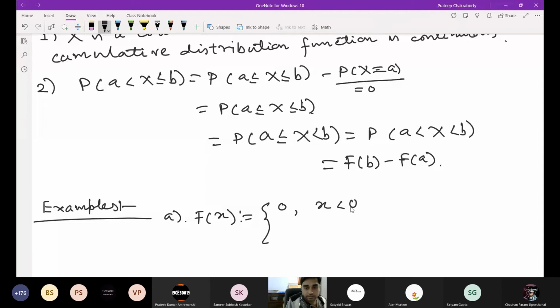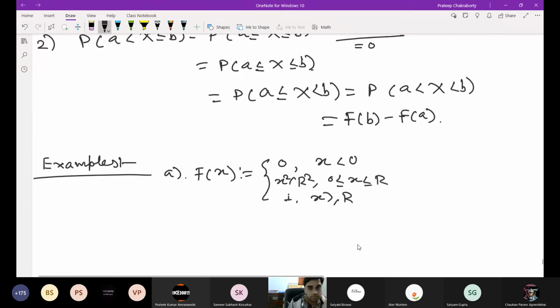The first example is throwing a dart at a target and measuring the distance of that point from the origin. The second example was continuous too, you can check.